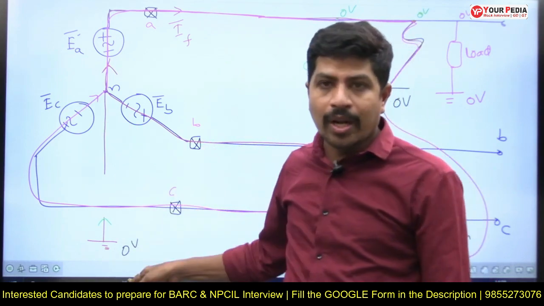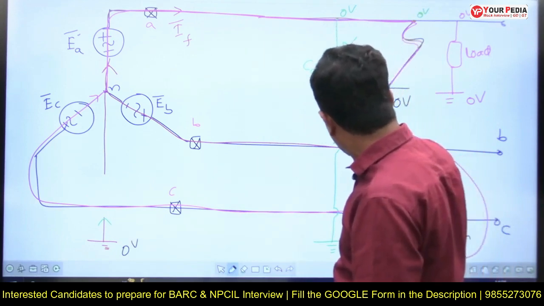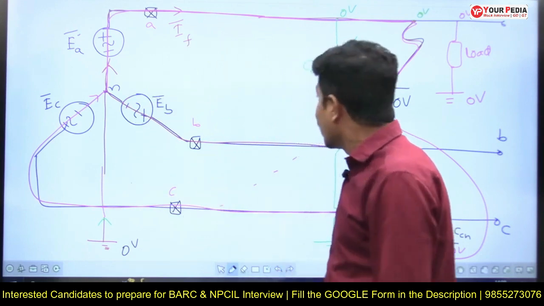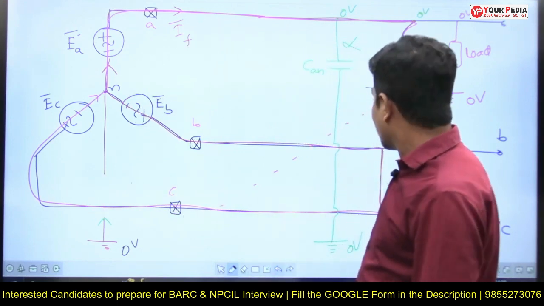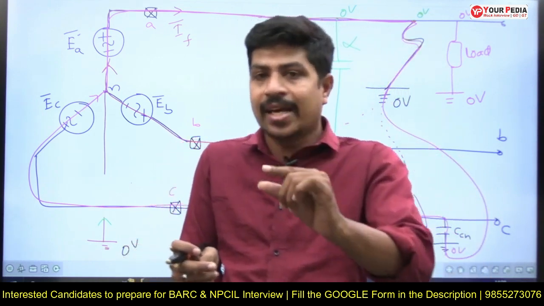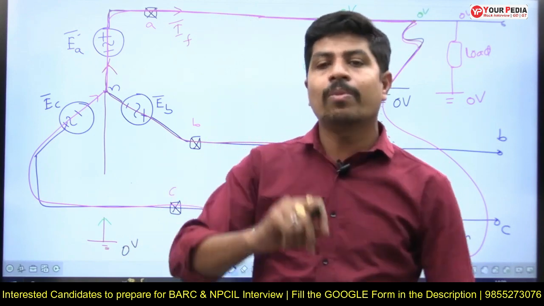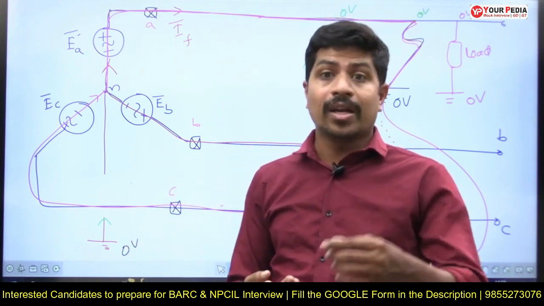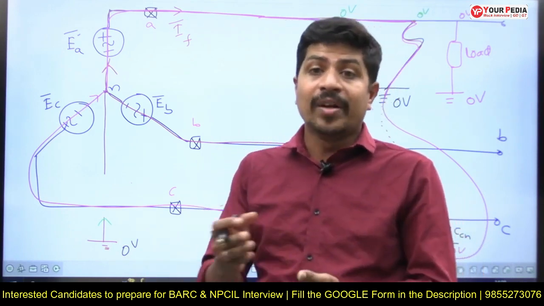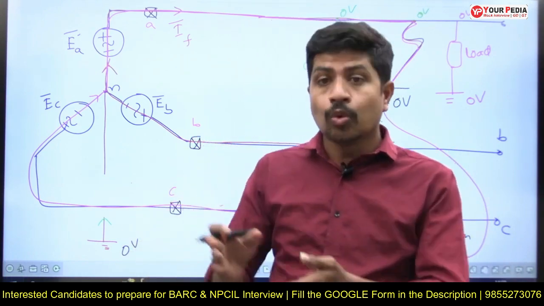Suppose if neutral is grounded, then fault current, instead of flowing through these capacitances, will flow from this ground to this ground directly this way. Then that fault current is used. We design our system and keep the relay in such a way that it recognizes any current more than its pickup value as fault current, and gives a trip signal to the circuit breaker. But that is not happening here. Why? Because the fault current is very small. Why? Because the fault current is charging current or displacement current. Therefore, fault cannot be detected, fault cannot be isolated, and the load will never get power supply again until you disconnect that fault.